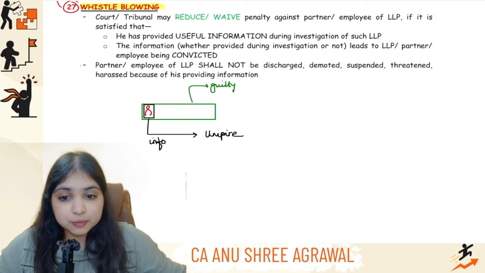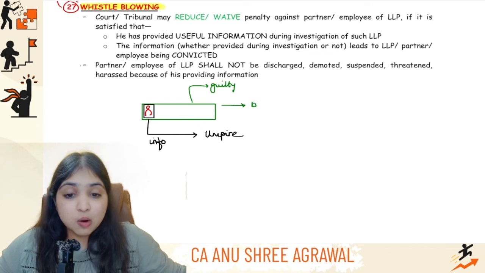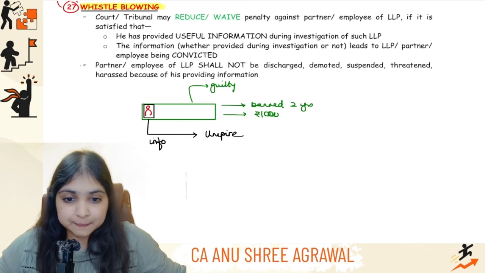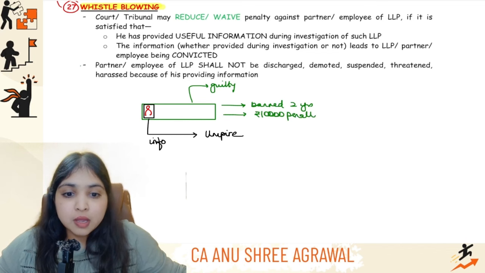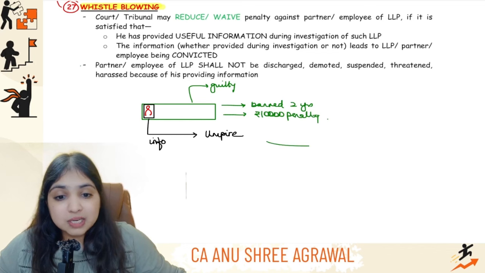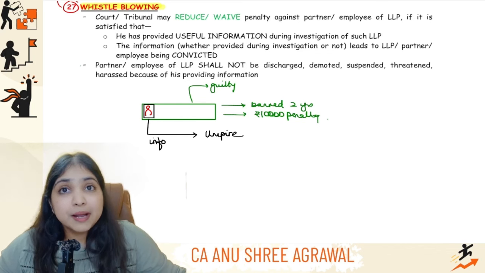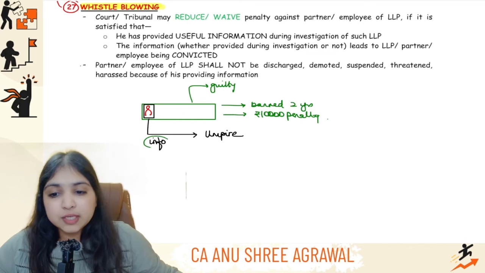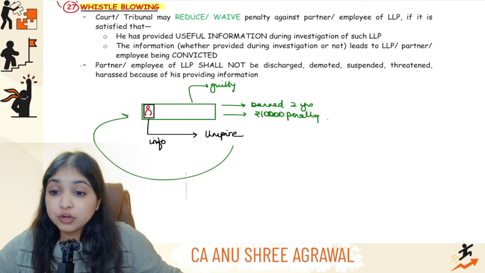This team is found to be guilty, and this team is now banned for 2 years. The whole team is banned for 2 years, and each member of the team has to pay 10,000 rupees penalty. Okay, this is the situation in front of you. Now, don't you think the umpire was able to launch the investigation? The umpire was able to conclude that this team was guilty and punish the wrongdoers only because of the information which Red gave. So, because of the information that Red gave, don't you think we should reward Red in some manner?